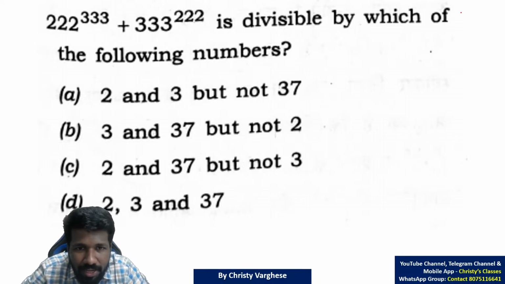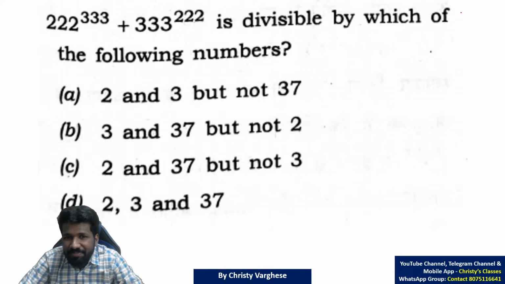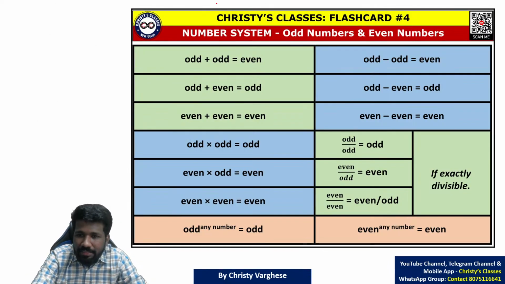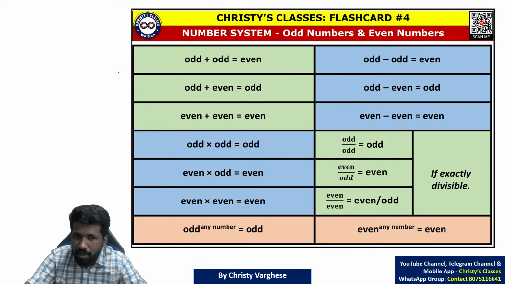Okay, I'll start explaining. This question, there's a shortcut method. I'll tell you the shortcut method first. The shortcut method is this idea which I have taught with the flashcards. In school you have already learned this: the arithmetic of even and odd numbers.